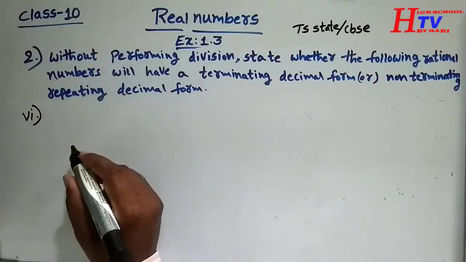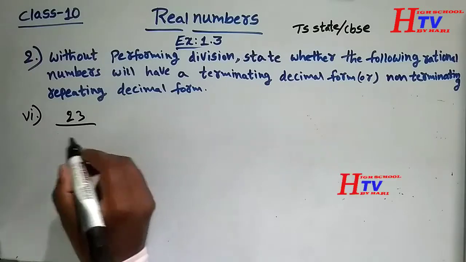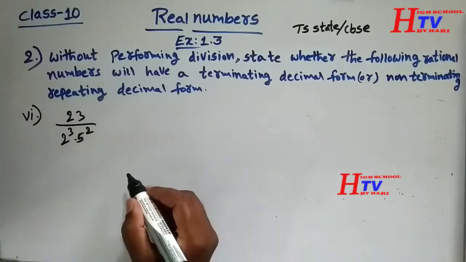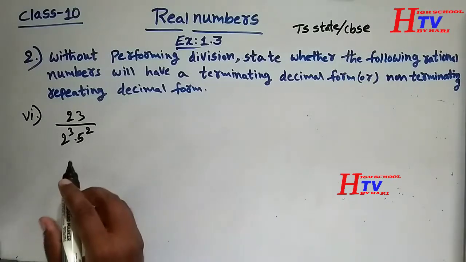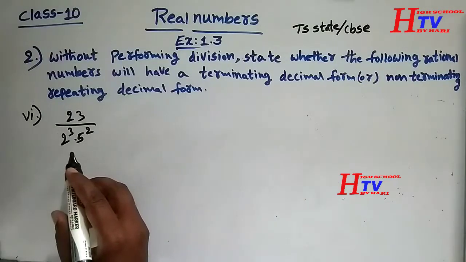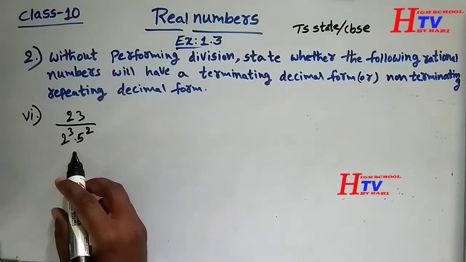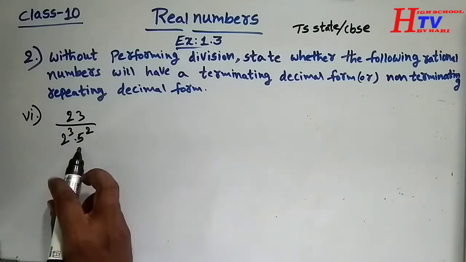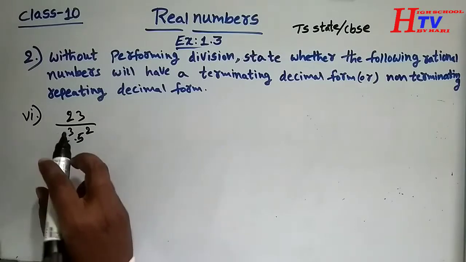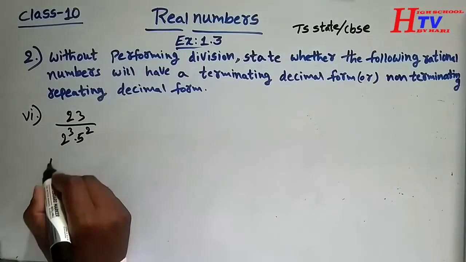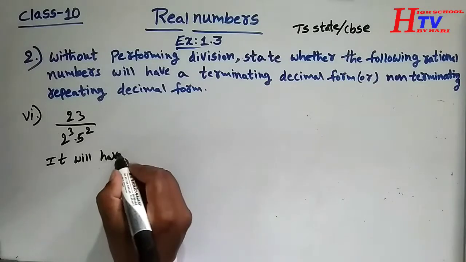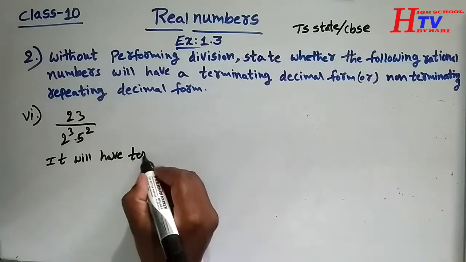Now the sixth question is 23 divided by 2 cube into 5 square. Here no need to find the prime factorization of the denominator, it is already given. So it is in the form 2 power m into 5 power n. Now 2 power something into 5 power something, it will have terminating decimal form.